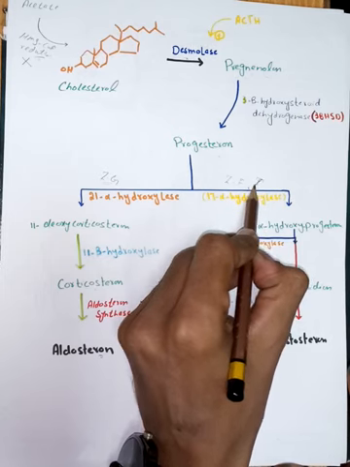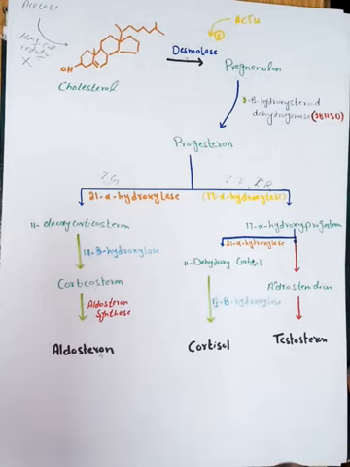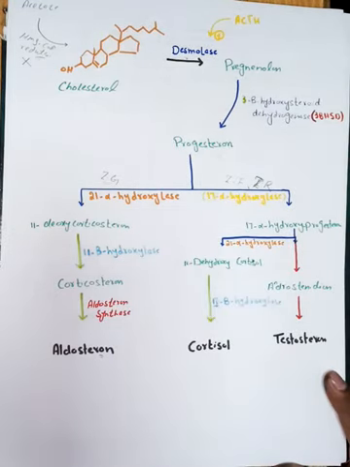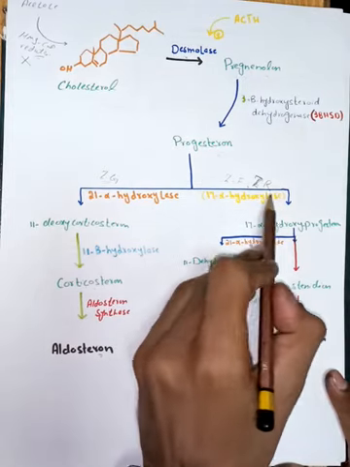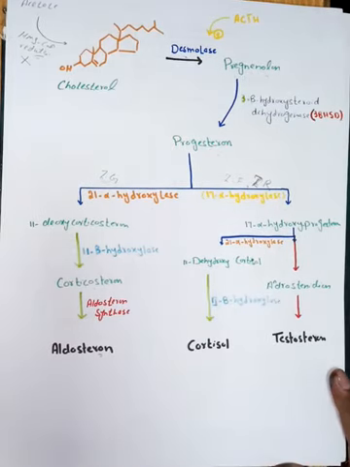This enzyme will be present in the zona fasciculata and the zona reticularis as well. This alpha hydroxylase will be present in both.